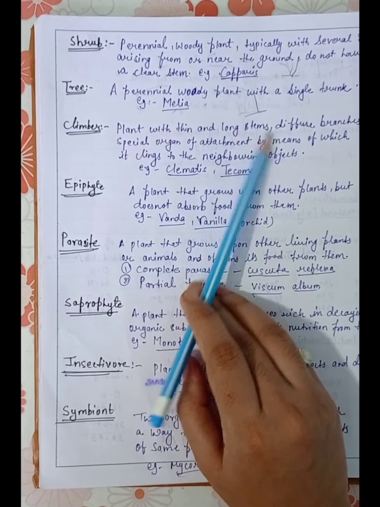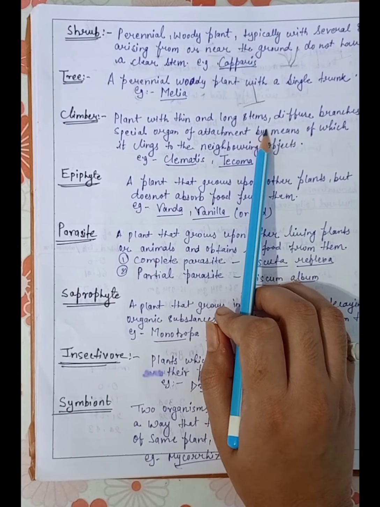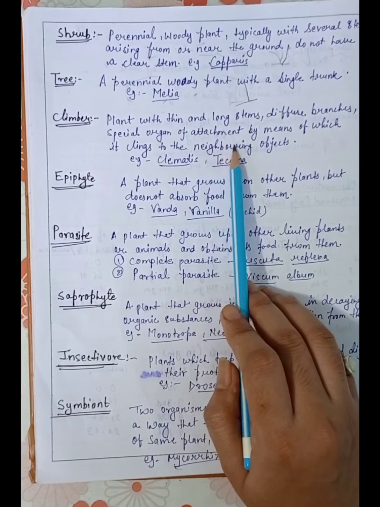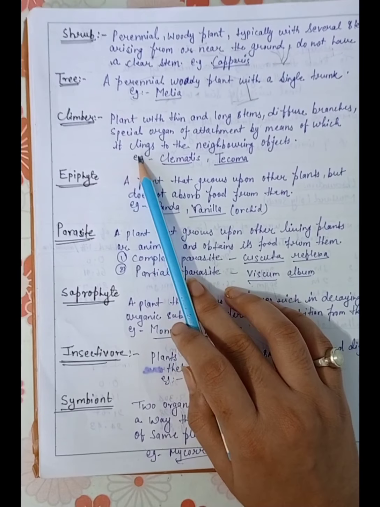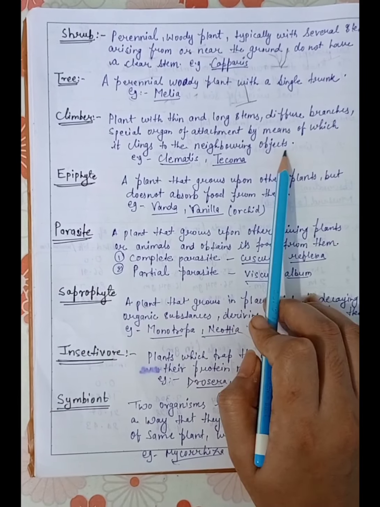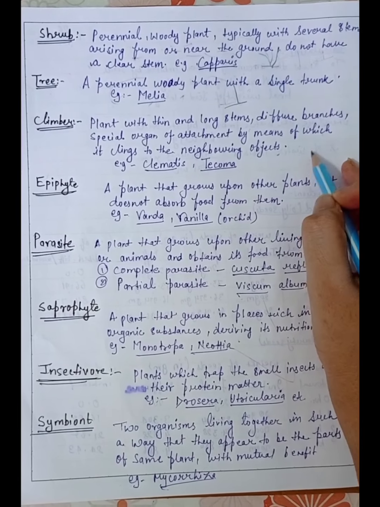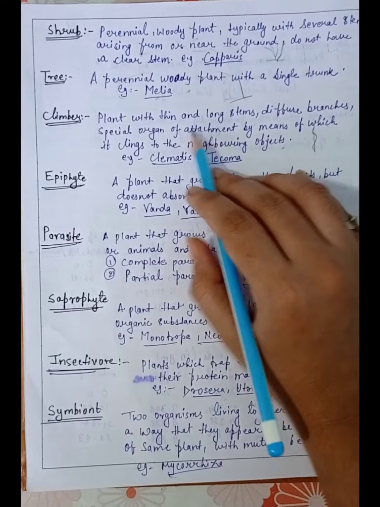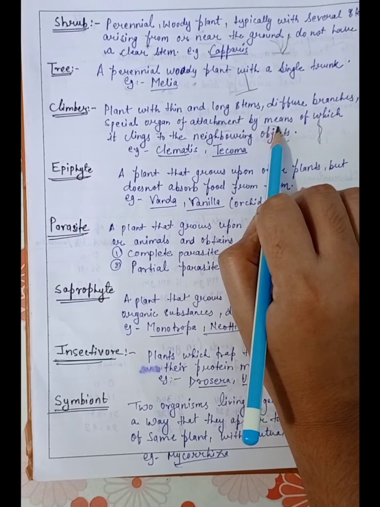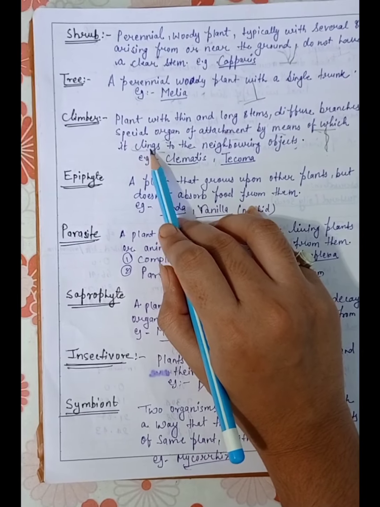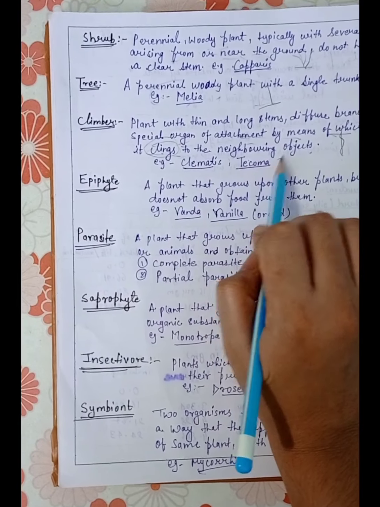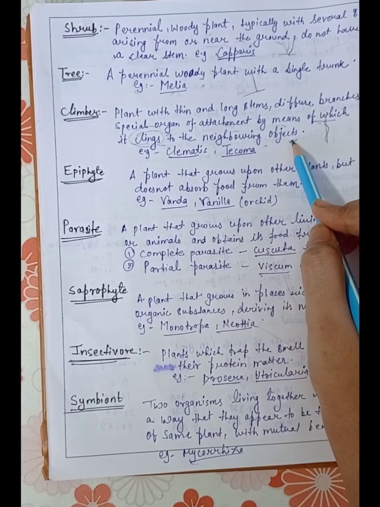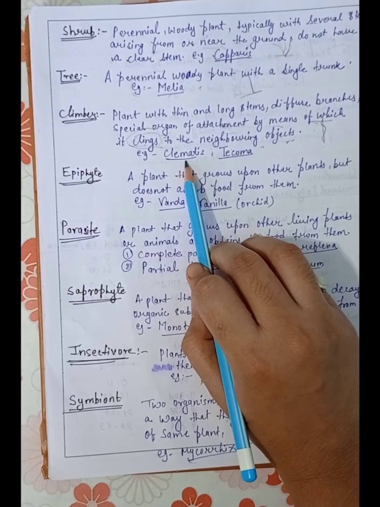The plant with a thin and long stem, diffused branches, and a special organ of attachment by means of which it clings to the neighboring object. As we know, climbers need support to grow like this, and it has a special attachment organ which helps it to cling, that means to attach to the neighboring object. It can be some other tree, etc. The examples are Clematis and Tecoma.